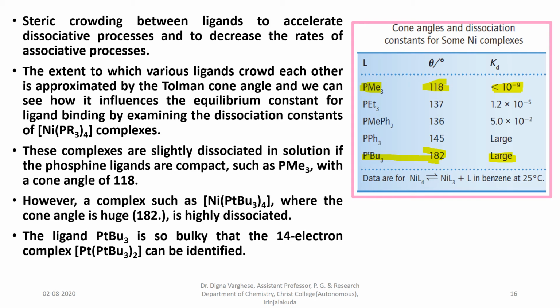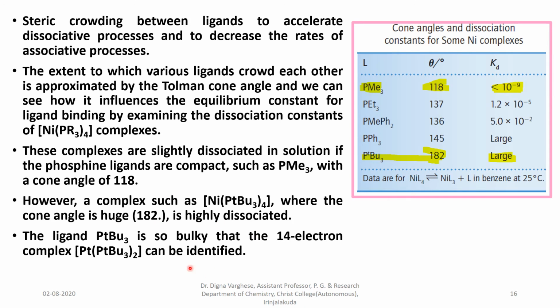The ligand tertiary butyl phosphine is so bulky that the 14 electron complex can be identified. In this case, only two ligands are attached to the metal atom, so it acts as a 14 electron compound that is stable only because of its steric effect and large cone angle value.